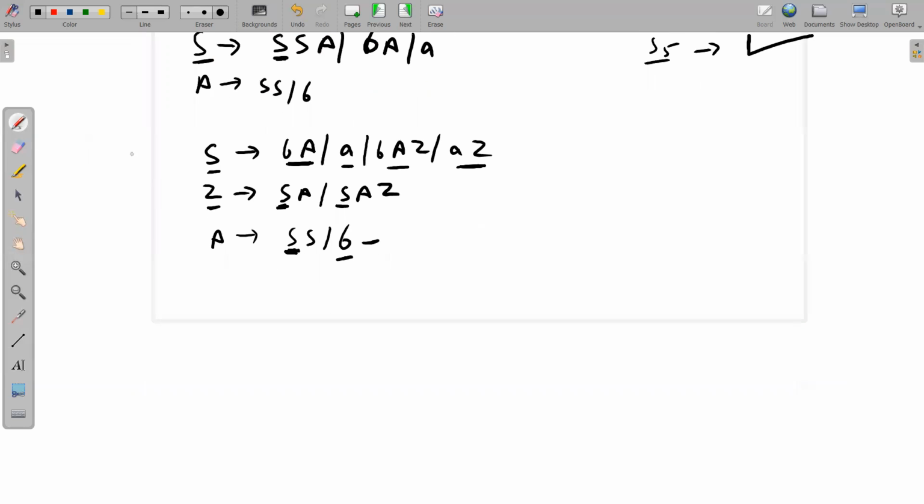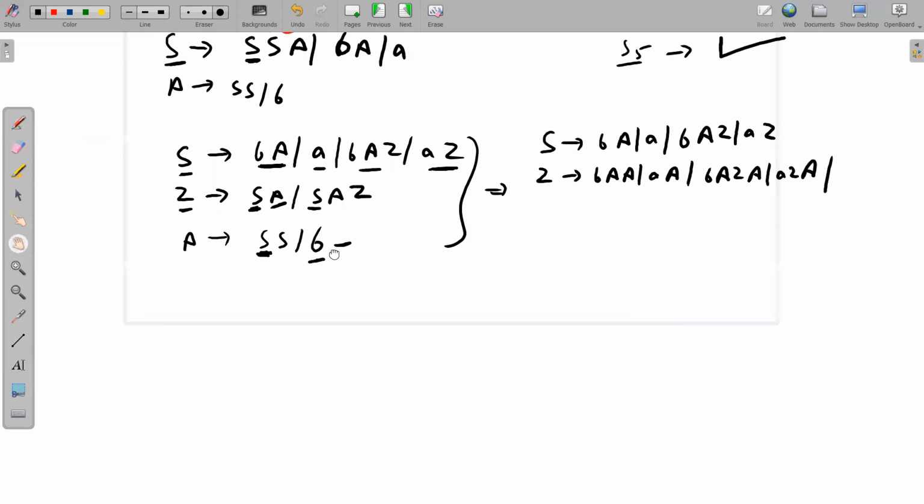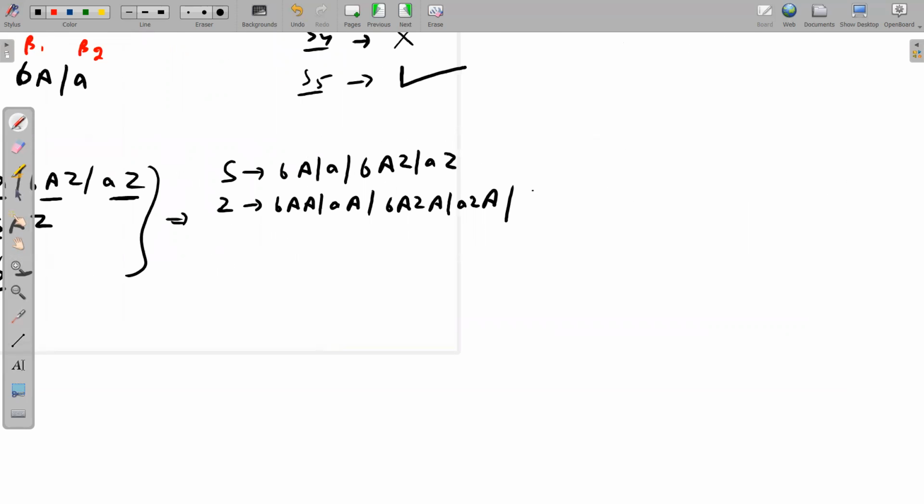Okay. So now nothing is left. So let me write it properly. I will write S implies BA or BAZ or AZ. Now Z implies you have to put everything now and followed by capital A. So write everything followed by capital A. Everything followed by capital A. Next, again everything followed by capital AZ. Everything followed by capital AZ.